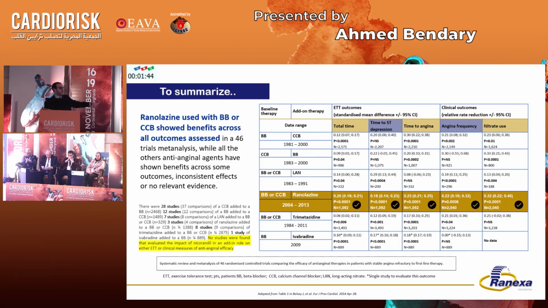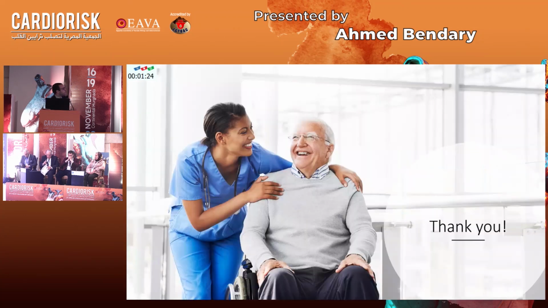And importantly, no trials in this meta-analysis, again, this was a 46-trial meta-analysis, included data about the efficacy of nicorandil as a solo or add-on therapy in patients with chronic coronary syndrome. So it seems at the end of the day that ranolazine may be the winner in this meta-analysis. Thank you for listening.